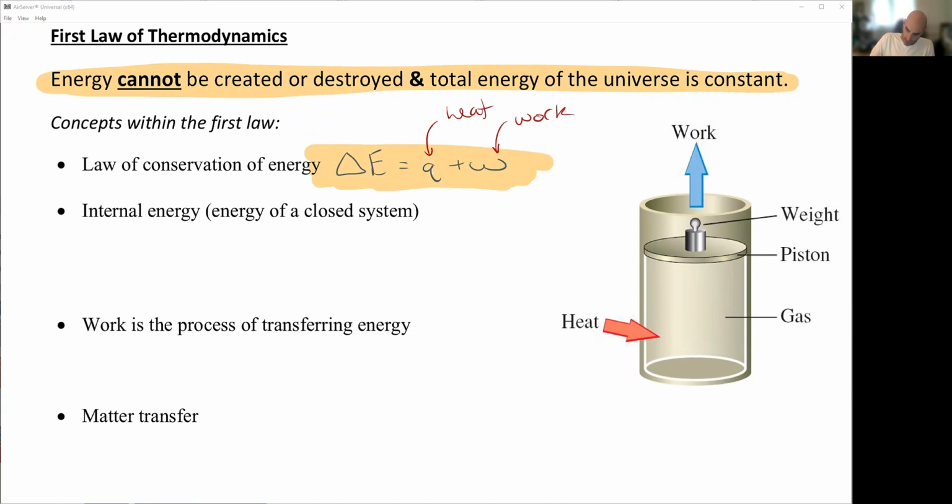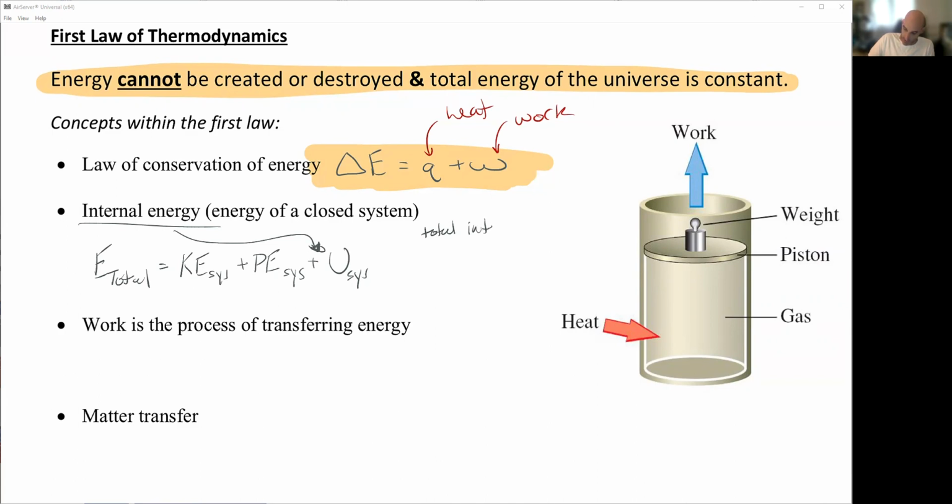So let's just talk about that idea of total energy. So E total, the total energy of a system, is equal to three things. You're going to have the total kinetic energy of the system, plus any potential energy of the system, plus something that we're going to use U for. Sometimes it's E, but the U is going to be our internal energy. So internal energy of the system. We're going to talk about it and then ignore it at this point.